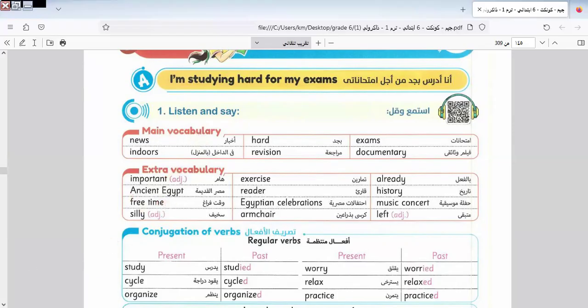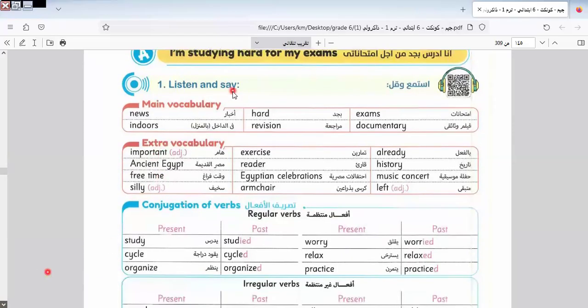Okay, let's go to our lesson today. Here we have the main vocab. Let's know this vocab together. Here we have news, indoors, hard, revision, exams, documentary. A documentary is a film about something, like history or geography or pyramids. Let me give you an example. We have a documentary film about what?